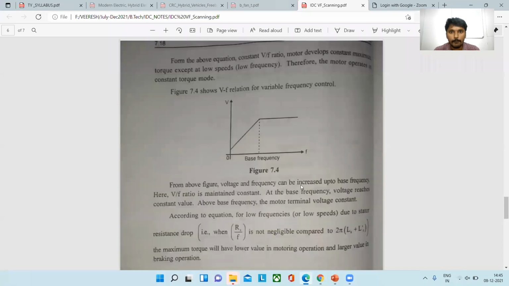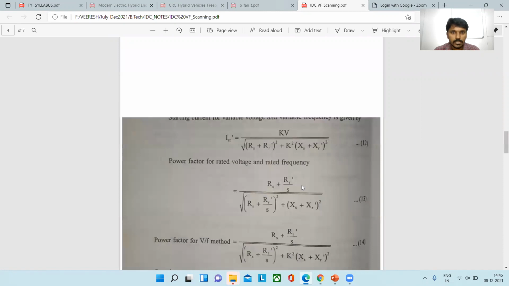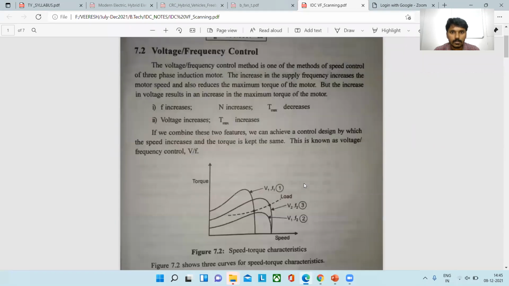Screen is visible. टेक्स्ट बुक मैंने फोटो स्कैन किया. Screen is visible, please, all of you. Anyone? Yes. Yes. Yes. Okay. Okay. Thank you. Clear. So